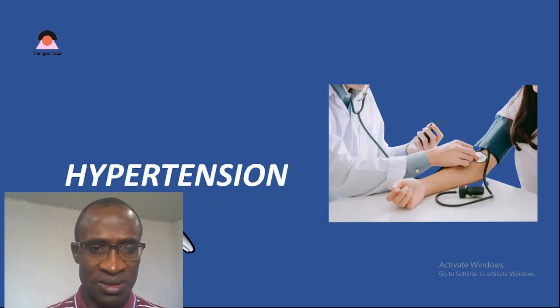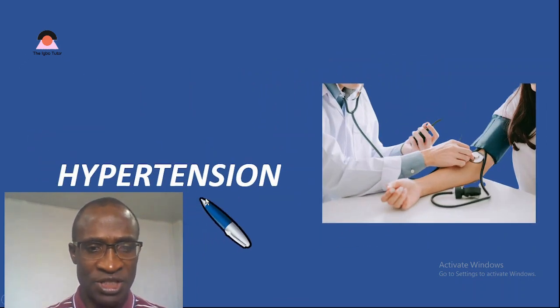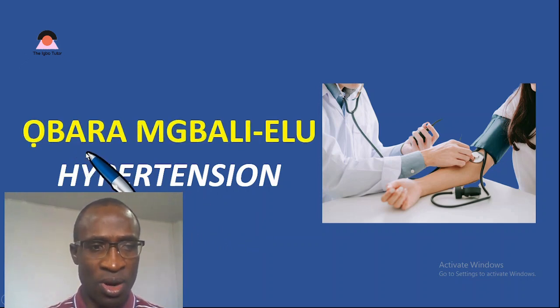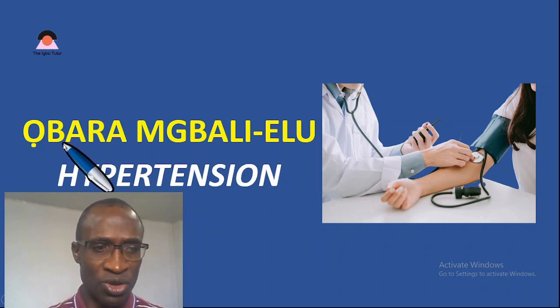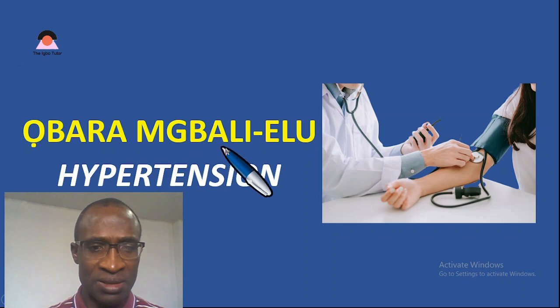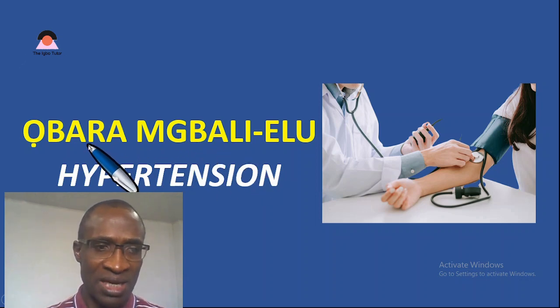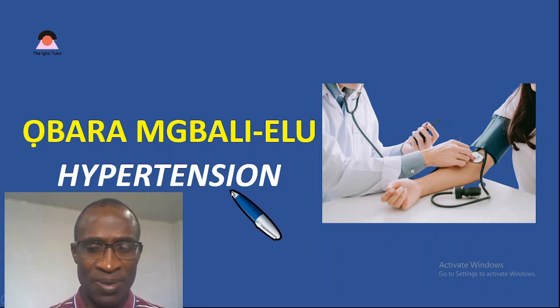Next sickness, we have hypertension. What is that in Igbo language? We call it ọbara mgbali elu. This is just blood is ọbara. Mgbali elu is rising up, like the blood pressure rising up. Ọbara mgbali elu. That is hypertension.